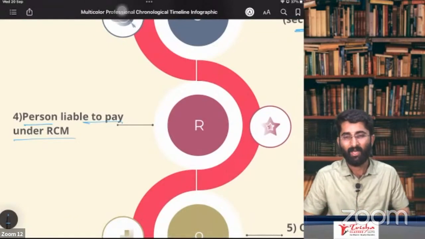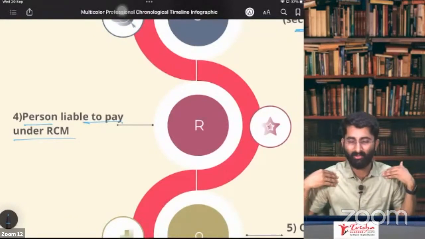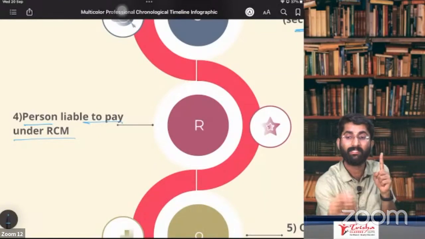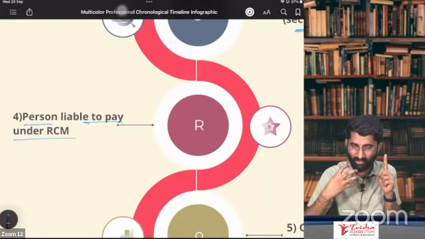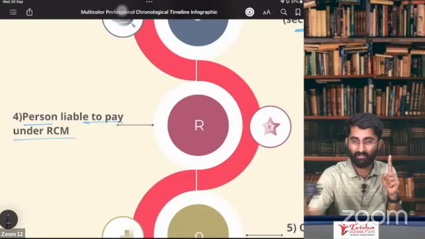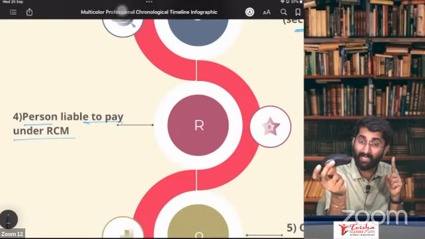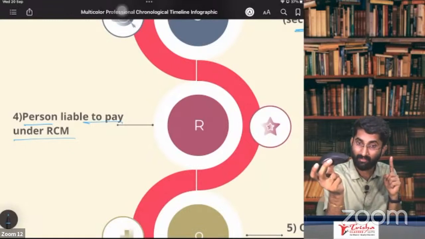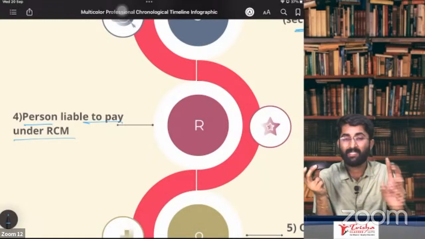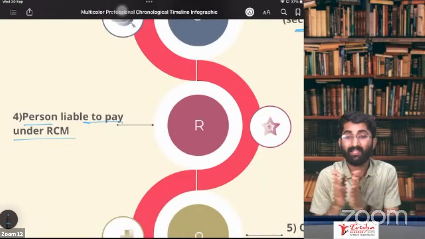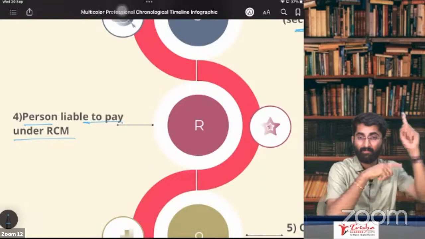Next one, person liable to pay under RCM. See, you are selling me some goods, and I am the recipient. You are the supplier. You are selling me goods on which RCM is applicable, so I have to pay you only the amount of these goods, and the GST amount I have to pay to the government.